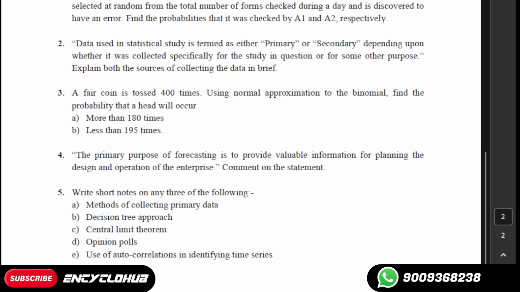Question number 3 is saying, a fair coin is tossed 400 times. Using normal approximation to the binomial, find the probability that a head will occur more than 180 times and less than 195 times. So this is the question which consists of probability theory and distribution theory also.